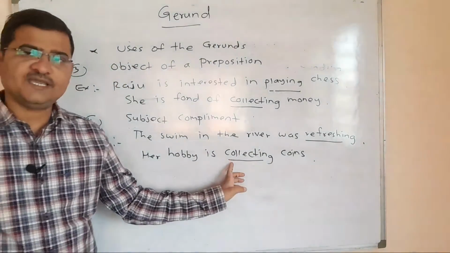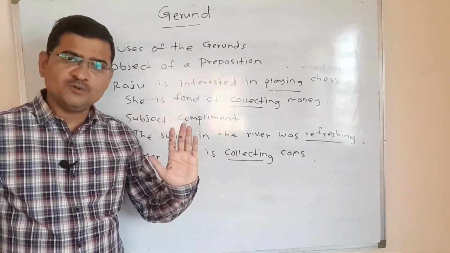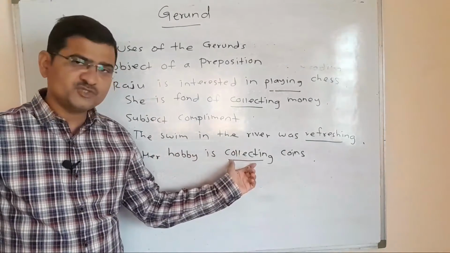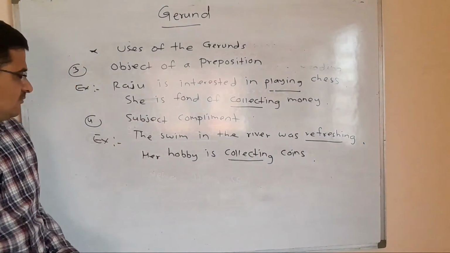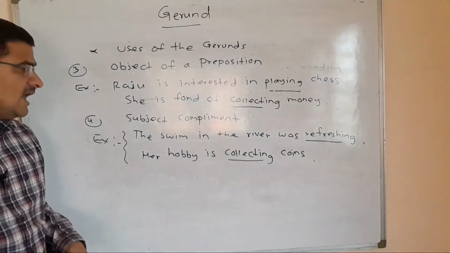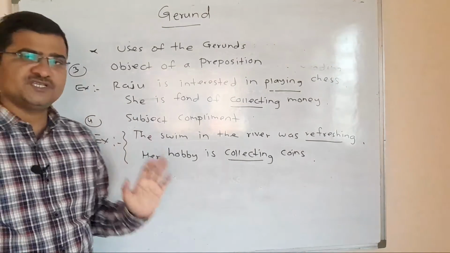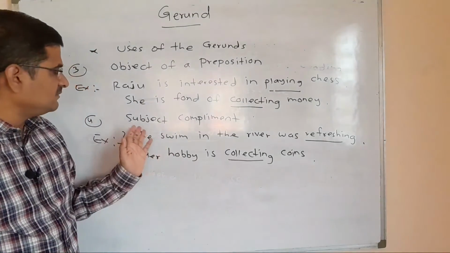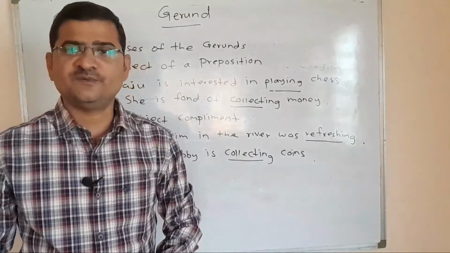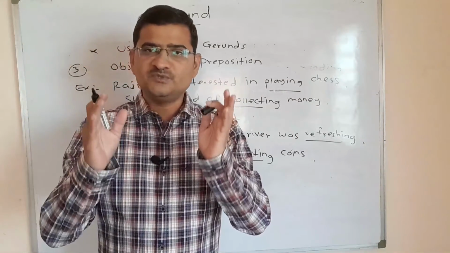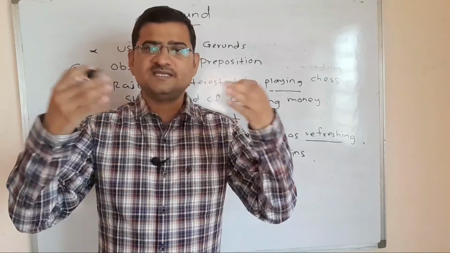In this sentence also, collecting is playing the role of a noun, and collecting is a gerund here. And try to understand both these examples are examples of gerunds, but they are examples of subject complements. I hope that you must have understood the proper usage of gerunds with all these examples.